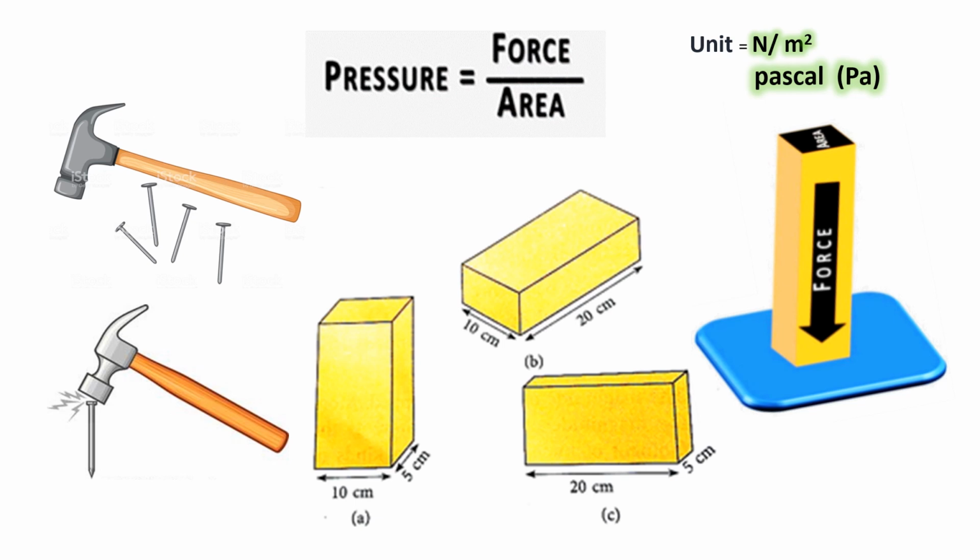Now, unit of pressure. What is the unit of force? The SI unit of force is Newton. And what is the unit of area? The SI unit of area is meter square or square meter. So the SI unit of pressure will be Newton per meter square, or Newton divided by meter square. Newton per meter square is also called Pascal, and the symbol of Pascal is capital P, small a, Pa. So the SI unit of pressure is Pascal, or you can also say Newton per meter square.